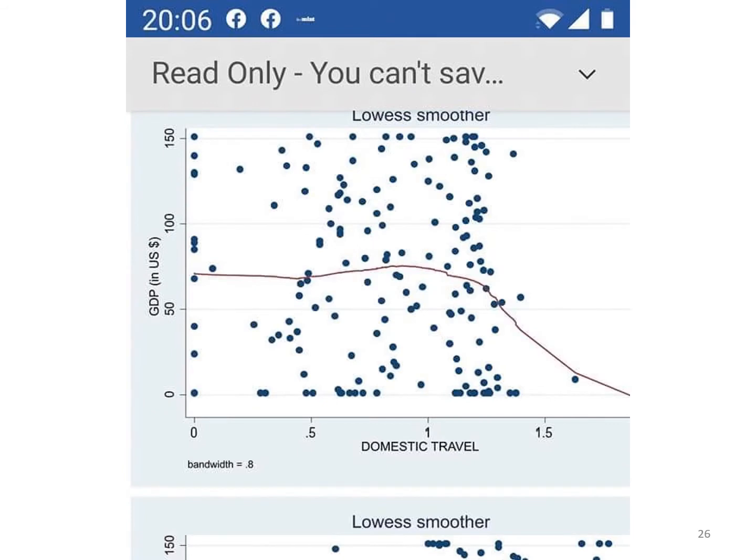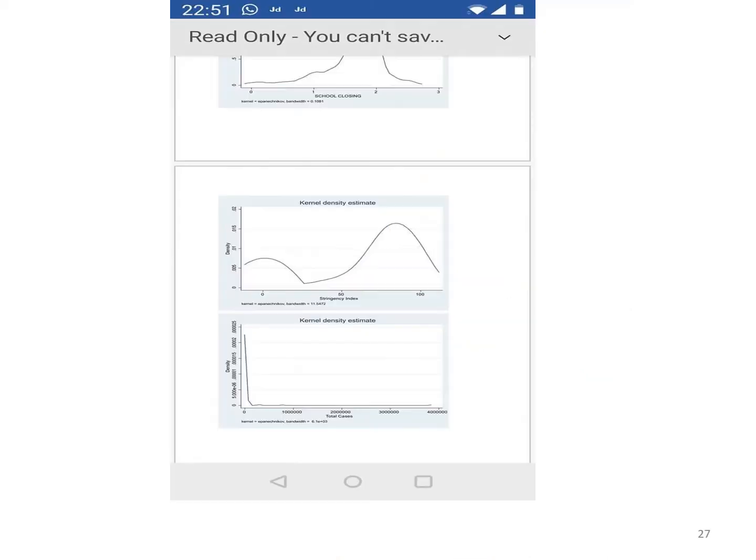These are a relation between domestic travel restrictions and GDP. You can see a negative relationship. This is our stringency index. So this shows a bimodal distribution.